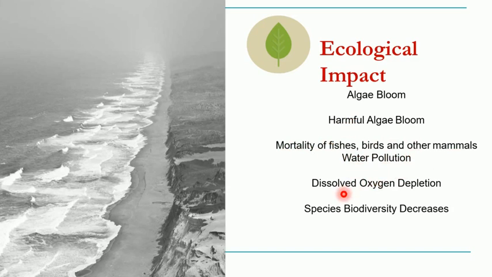The oxygen content also decreases in the water body, since we have seen that all the oxygen is utilized by the bacteria and algae. So the aquatic body is deprived of dissolved oxygen, and all the species will die. Suppose there are some species which are decreasing in number, those species can also become extinct. So species biodiversity will decrease.